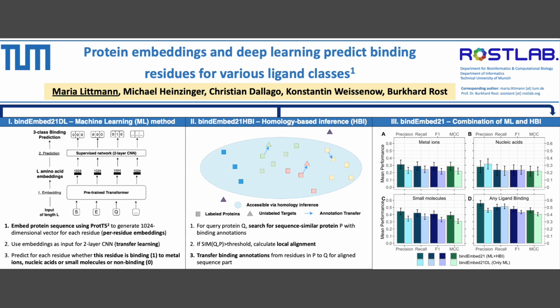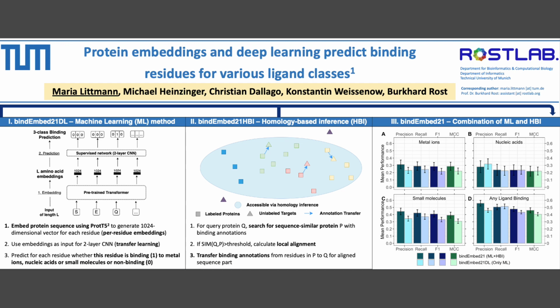Here we want to propose the method BindEmbed21, which predicts binding for 3 different ligand classes, namely metal ions, nucleic acid, and small molecules. BindEmbed21 consists of 2 components. The machine learning component utilizes the pre-trained transformer model ProtT5. This model was developed and pre-trained by Ahmed Elnaggar and Michael Heinzinger, and the model can be used to extract per residue representations, so-called embeddings, for a protein sequence.